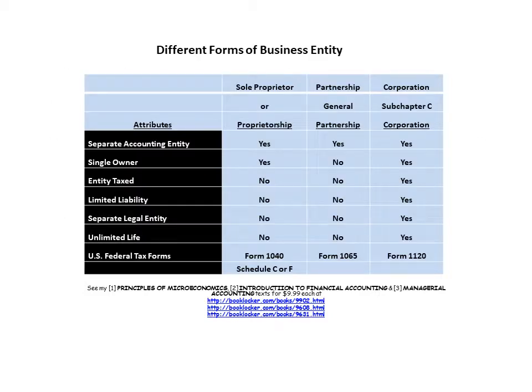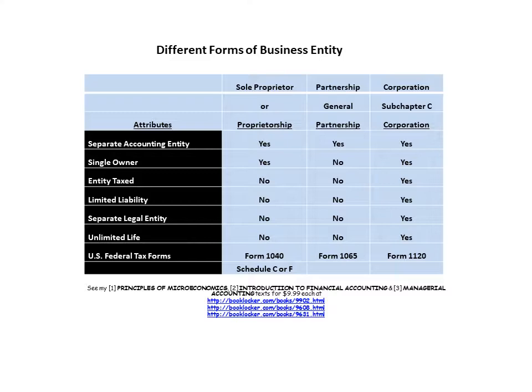This is a summary for the sole proprietor or sole proprietorship, the partnership, generally a general partnership, but it could be a limited partnership, and the corporation. We focus on a subchapter C, but it could be an S corporation as well. In all cases, you see yes across the board for separate accounting entity. In all cases, these entities are separate accounting entities. It's the separate entity assumption.